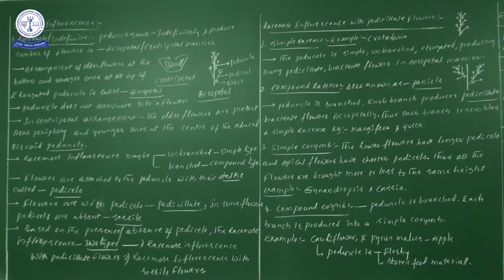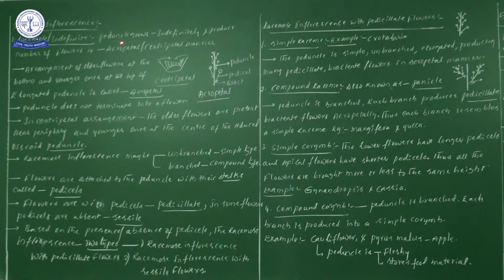Students, now in this video we are going to discuss types of inflorescence. So already we have seen three types: racemose inflorescence, cymose inflorescence, and one more, a special type. Now the first one we have started to learn is racemose inflorescence, or indefinite inflorescence. What are the main important points we have to save in our mind?